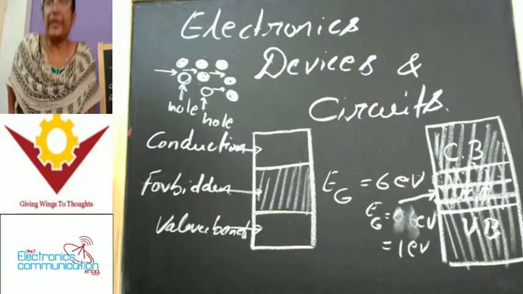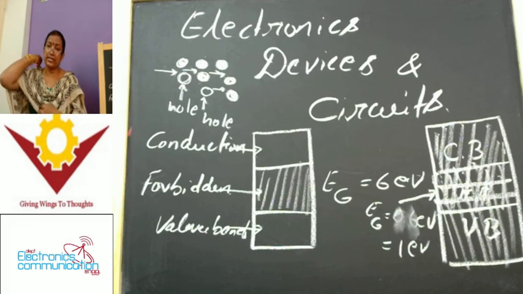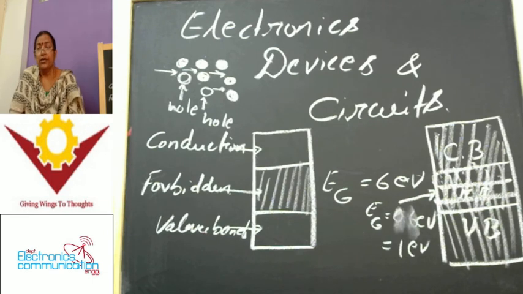So in pentavalent impurities, the number of valence electrons in the valence band is 5, and in trivalent elements, it is 3. Whenever we add pentavalent elements, that means elements with 5 electrons in the valence band. That's the reason it's called pentavalent. So 5 electrons are revolving in the valence band of that element, and we call it a pentavalent element.